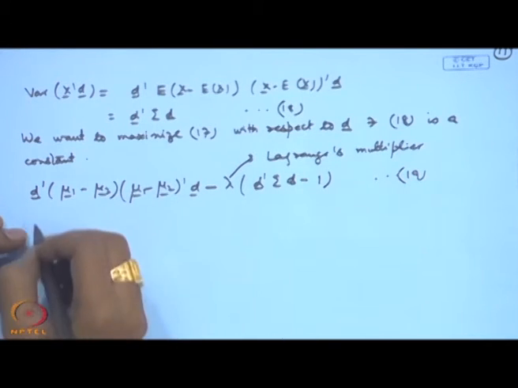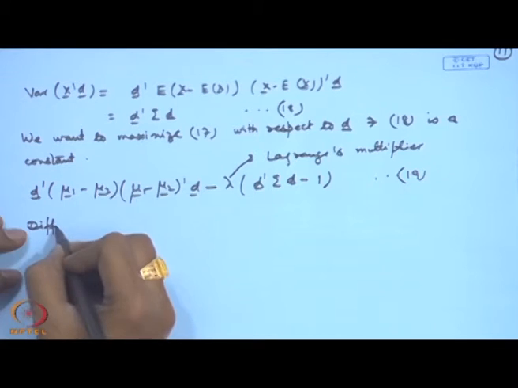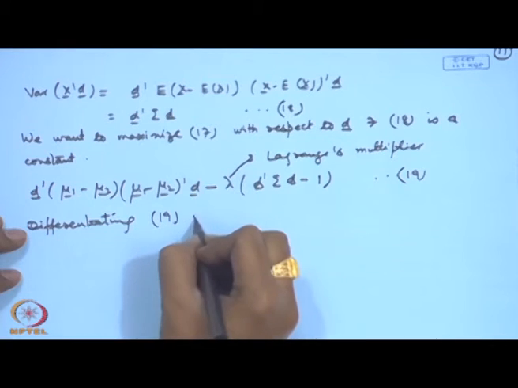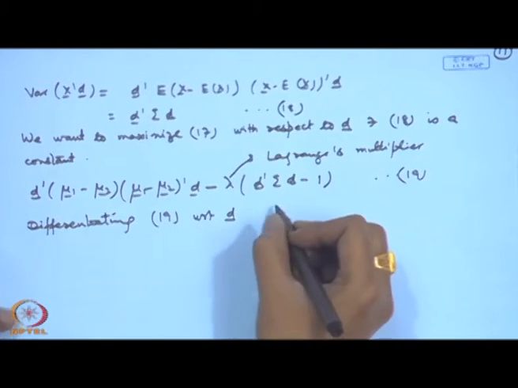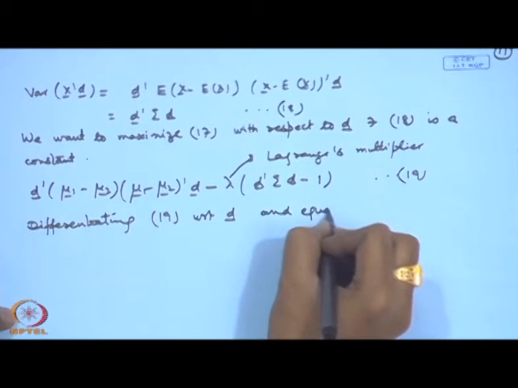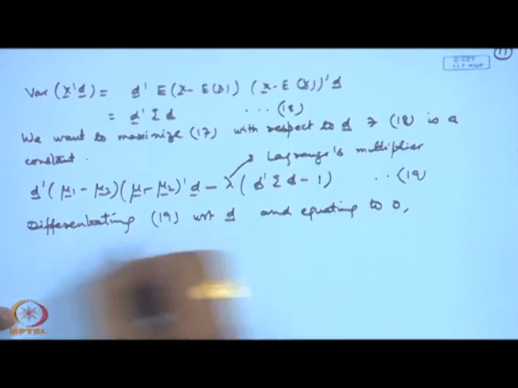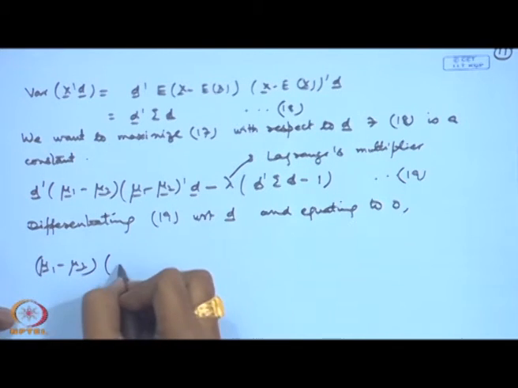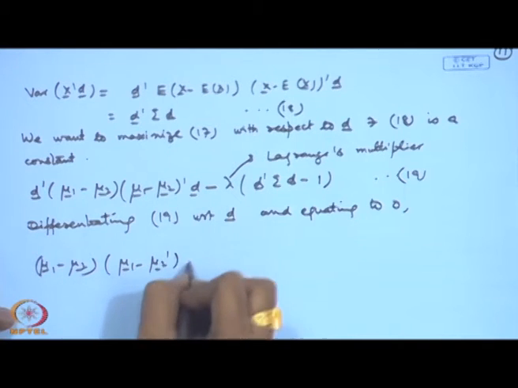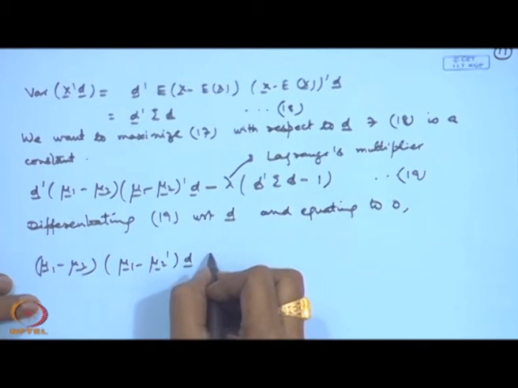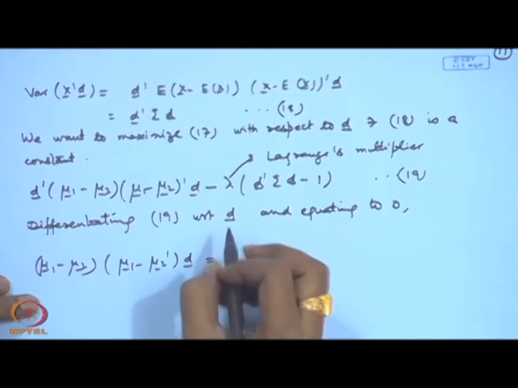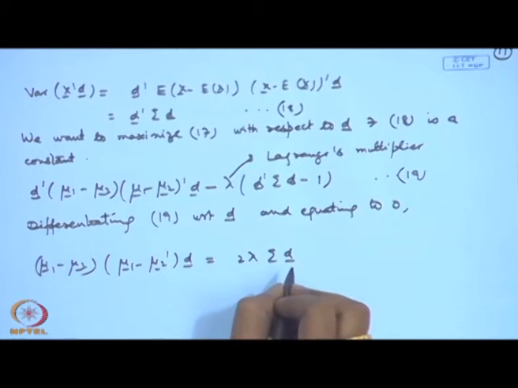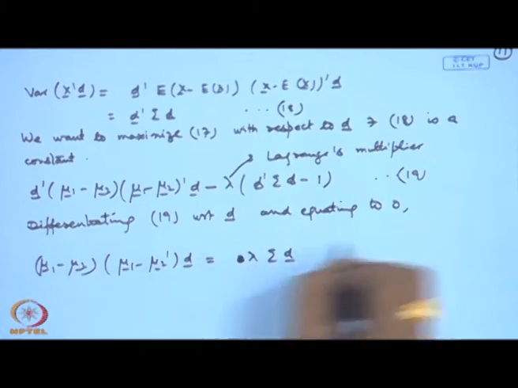So, you can consider derivative of this with respect to D and equating to 0, what we will get? (Mu 1 minus mu 2)(mu 1 minus mu 2) prime D is equal to twice lambda sigma D. There will be 2 here also, so this 2 will actually cancel out.